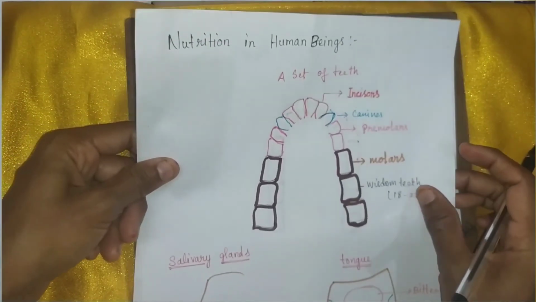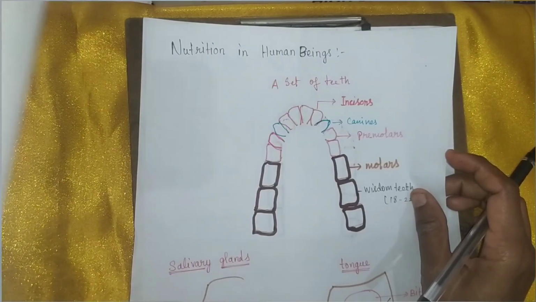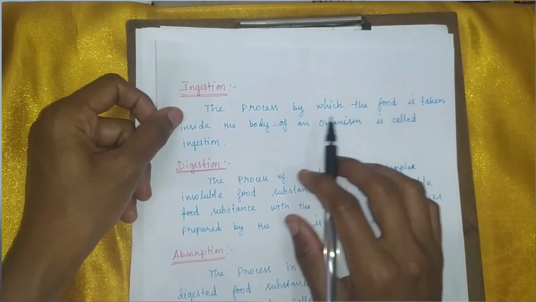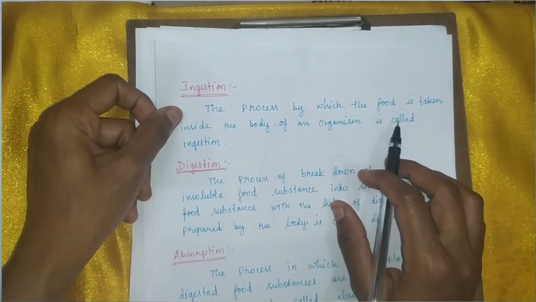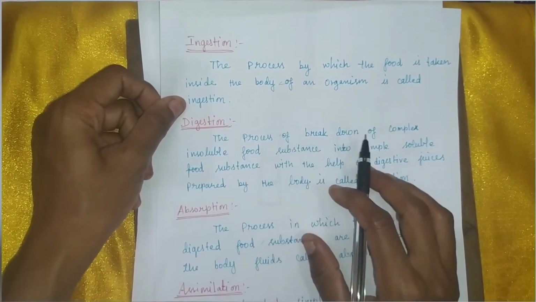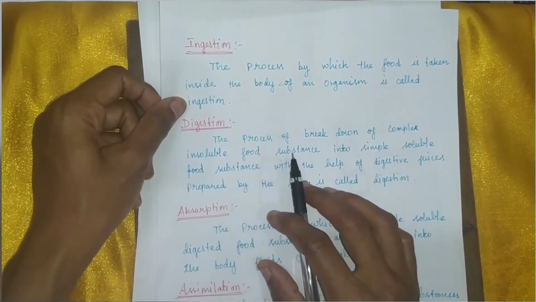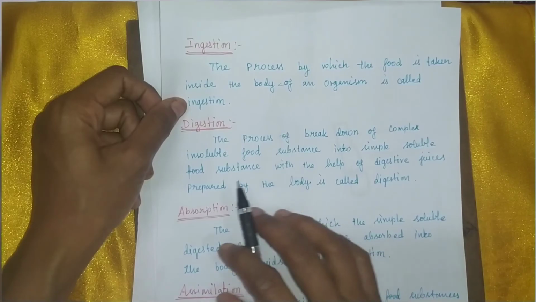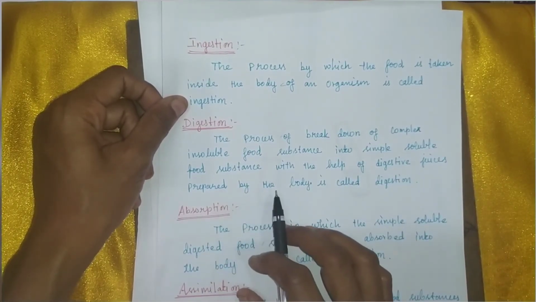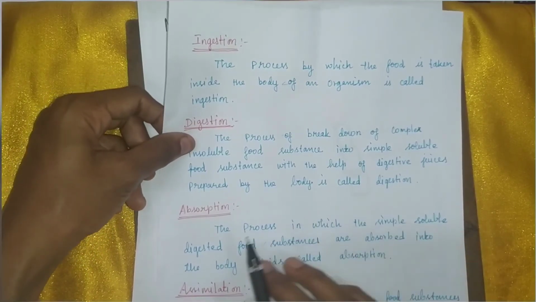Let's revise what we studied so far. Ingestion: the process by which food is taken inside the body of an organism is called ingestion. Digestion: the process of breakdown of complex insoluble food substances into simple soluble food substances with the help of digestive juices prepared by the body is called digestion.